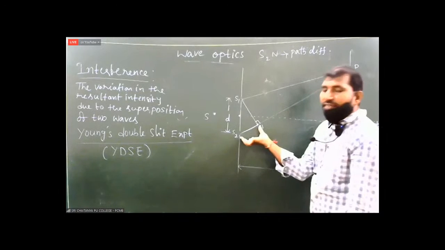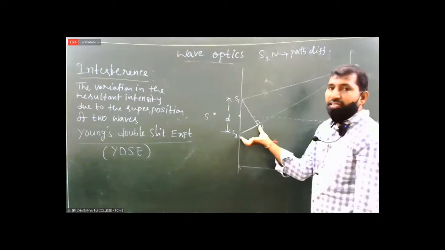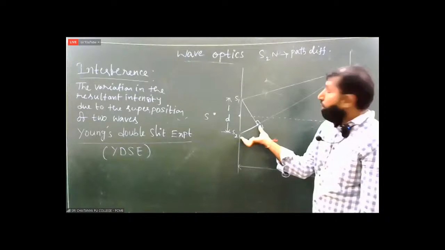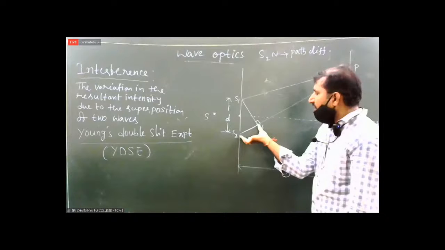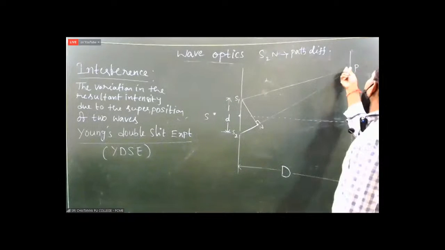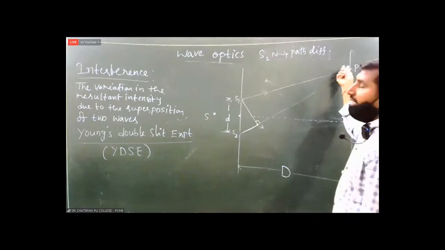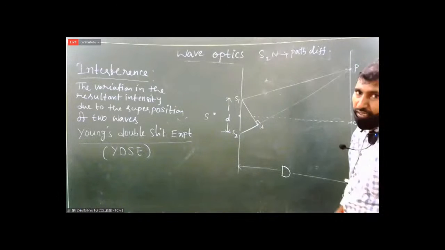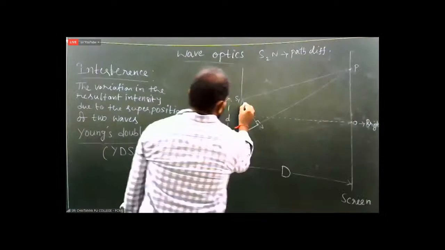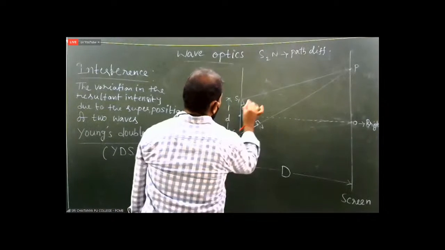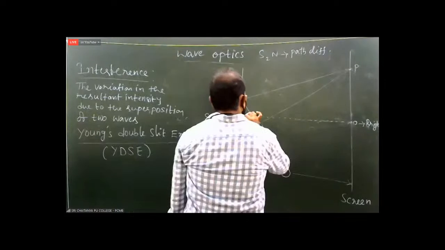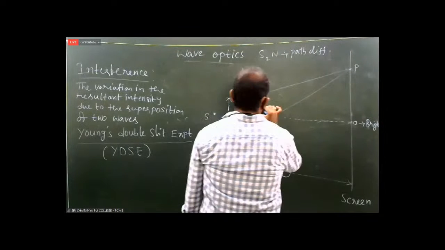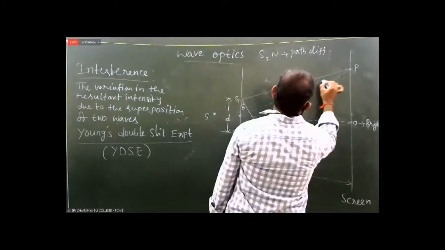In this path difference, how many waves are present? If you know the number of waves in it, then you can say which one is observed at P, brightness or darkness. Now I am assuming an angle theta, drawing a line from the midpoint of S1 and S2 to the point P.